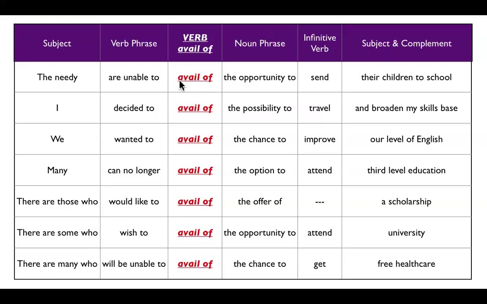Of course, many of you will recognize it as being familiar, and it is a cousin of the adjective available, which many students know, but most students tend to be unaware of its existence as a phrasal verb as well. So it's avail of, and these phrases, the opportunity to, the possibility to, and the chance to, followed by an infinitive verb. If you use the offer of, then skip the verb and go straight to the noun. That's my advice to you.